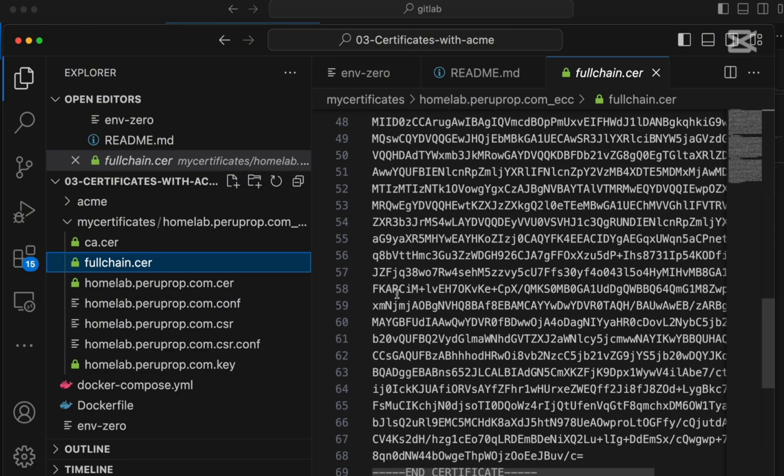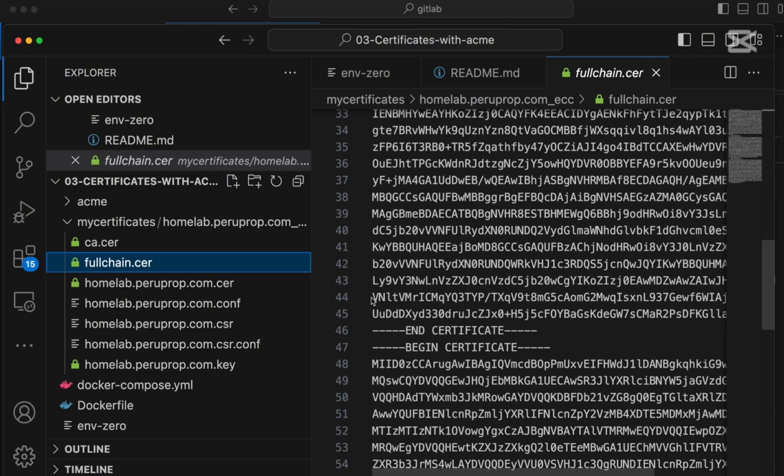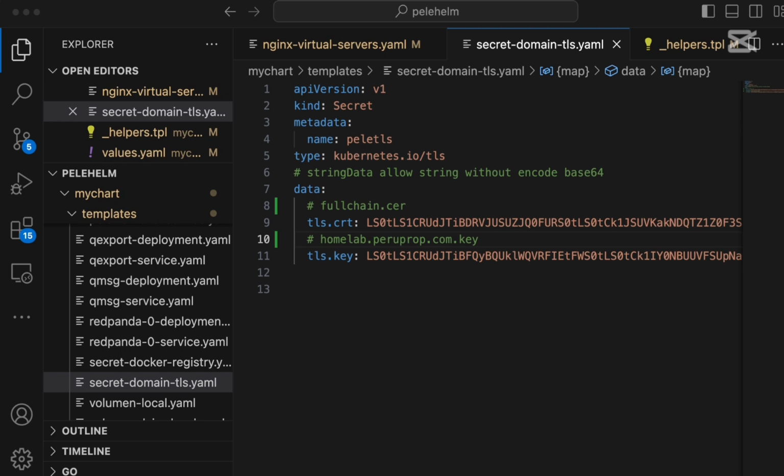These two files are very important to configure different applications, for example, Kubernetes. In Kubernetes, the certificate is a secret. You define a data field with two fields, and for the field tls.crt you use the content of the file fullchain.cer, and for the other field tls.key you use the content of your private key.